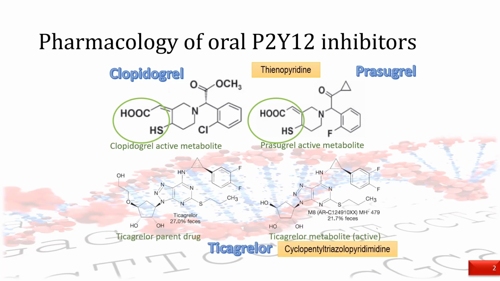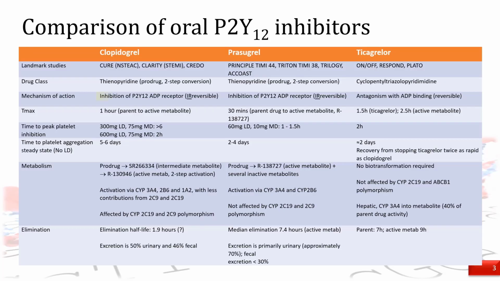Ticagrelor belongs to a class of cyclopentyl triazolopyrimidine. Some have given it an understandably easy to pronounce name of non-thienopyridine. Here's a comparison of oral P2Y12 inhibitors.